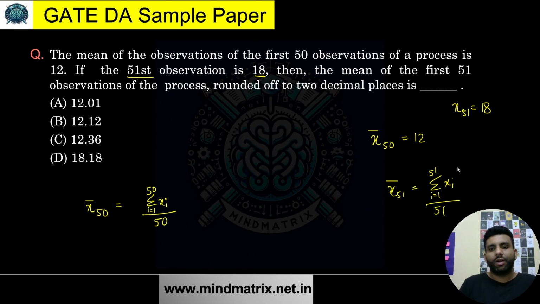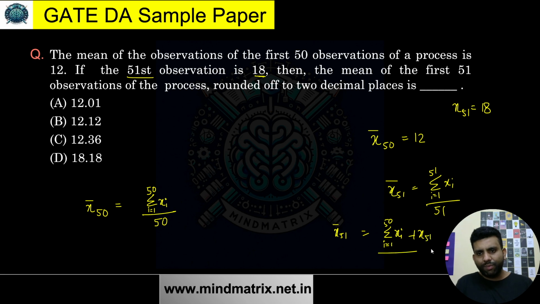Yes or no? Now, it's very simple. You can just use basic mathematics. It's like an aptitude question. So I can simply write it like this. Just think about this. I can just break it up. So this is from i is equal to 1 to 50. Basically, I can break it into two forms: one is the sum from 1 to 50 observations, and then x51. Yes or no? Very simple. I hope you'll be getting this, and divide by this.